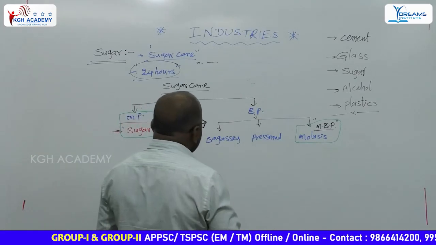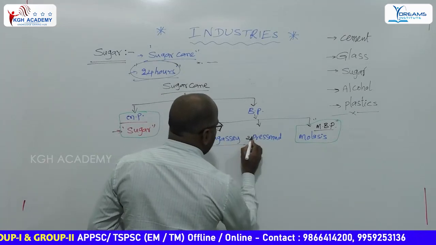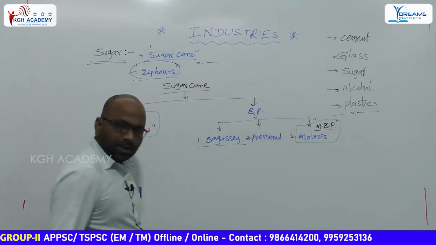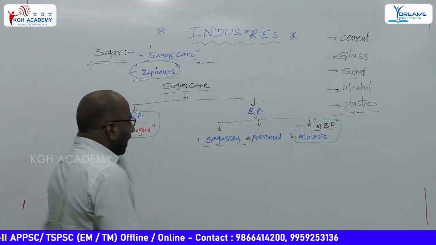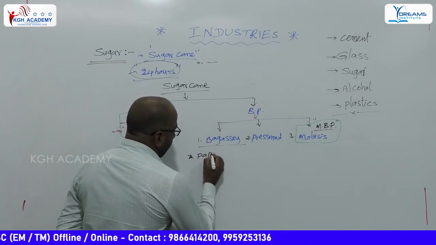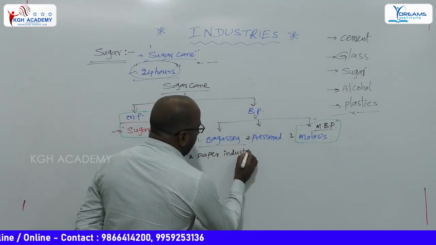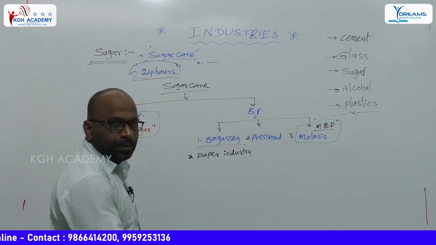Byproducts. In this, the first one is bagasse, second one is press mud, then third one is molasses. Bagasse is used in the paper industry.